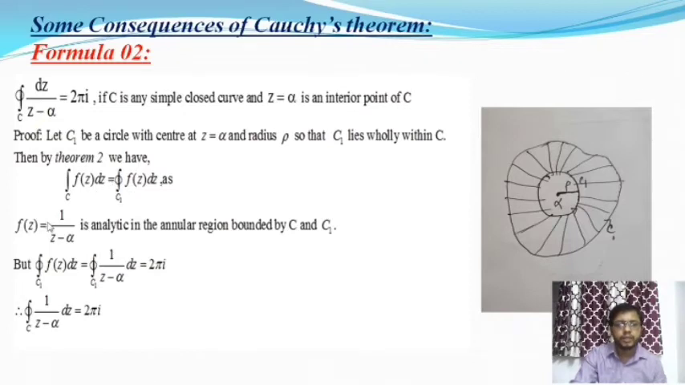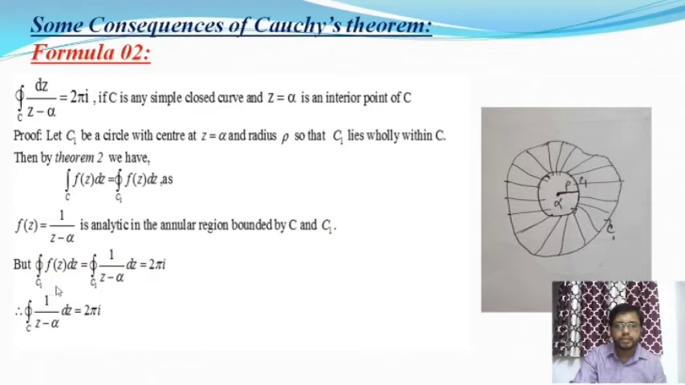Now let us consider f(z) equal to 1 by z minus alpha. This function is not analytic in that circle, but it is analytic in this annular region, where alpha is the center of the circle. In that region the function f(z) equal to 1 by z minus alpha is analytic, and the annular region is bounded by C and C1.